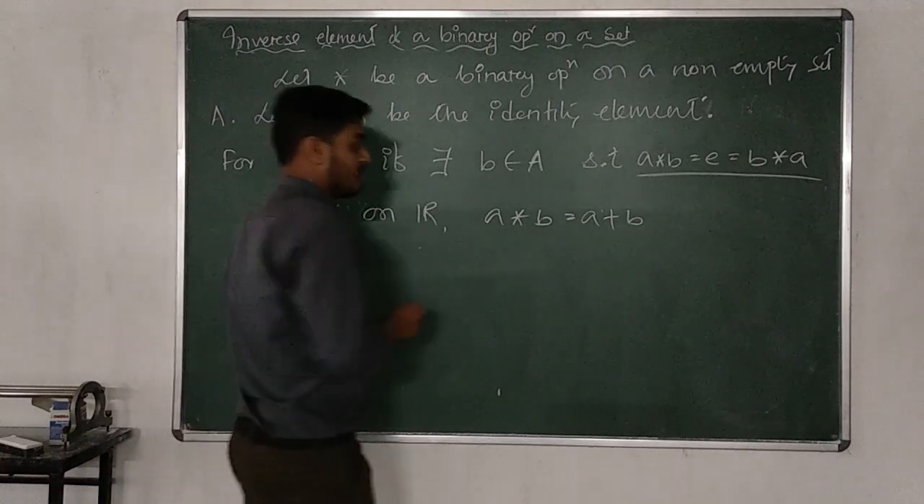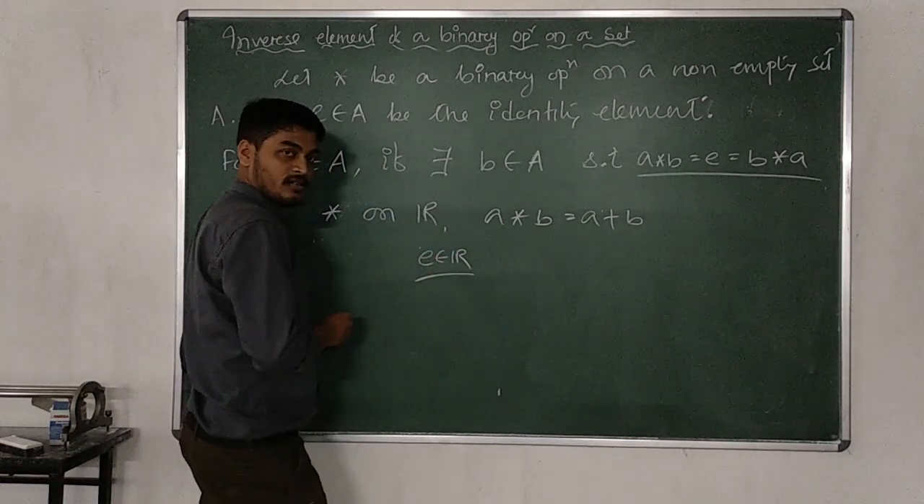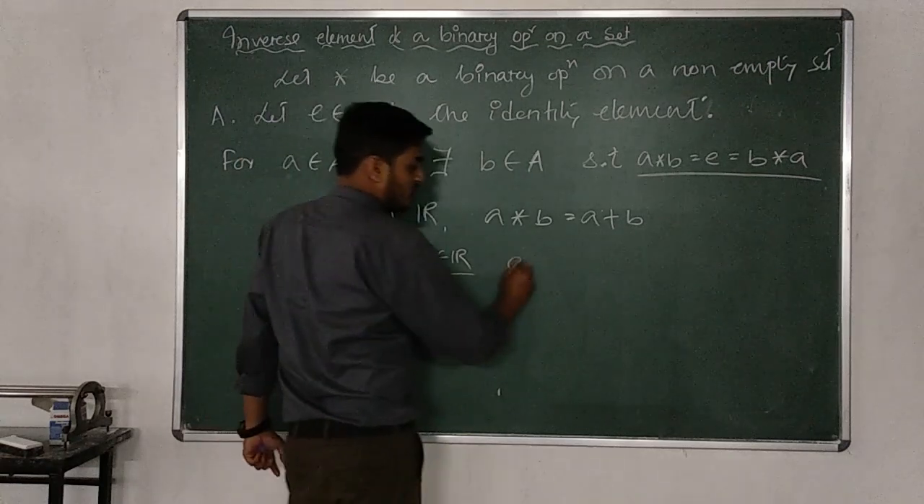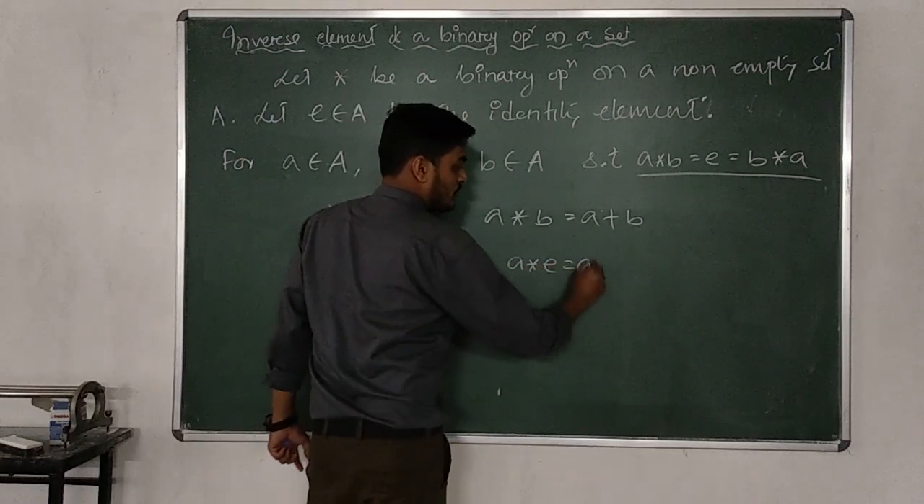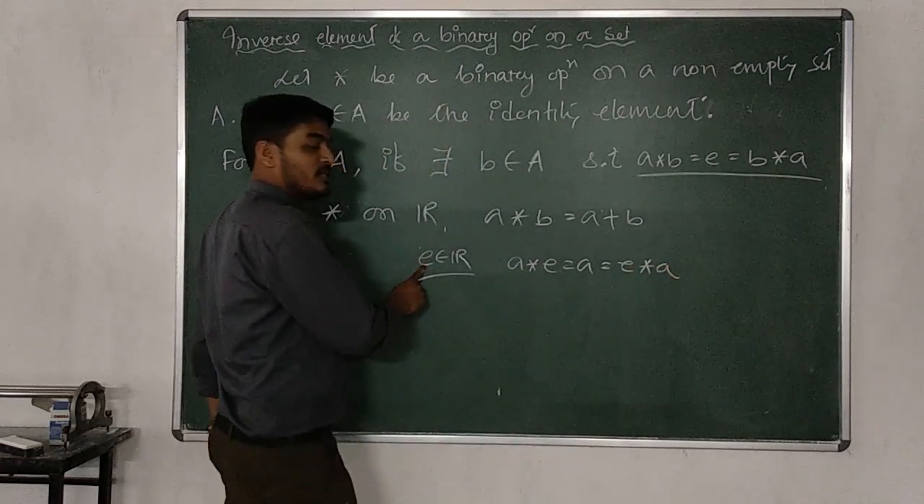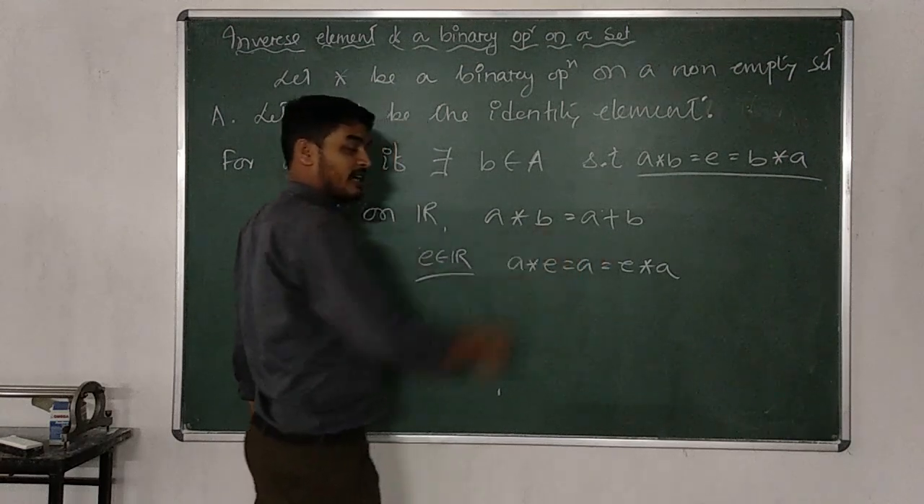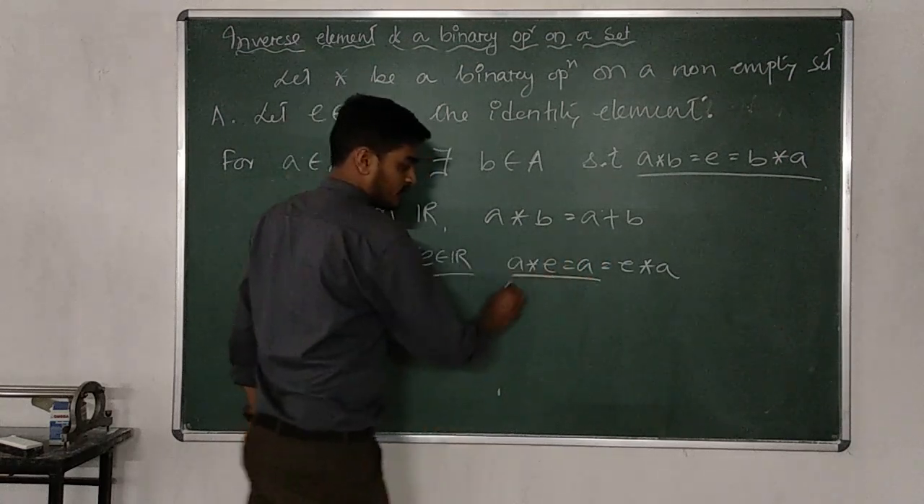So what is the identity element? Let E belongs to R be the identity element. Then to be an identity element, what is the main condition? A star E should be equal to A equal to E star A. Am I correct? An element E will be known as the identity element if A star E is equal to A, or you can say that E star A is equal to A. Let us try to solve this.